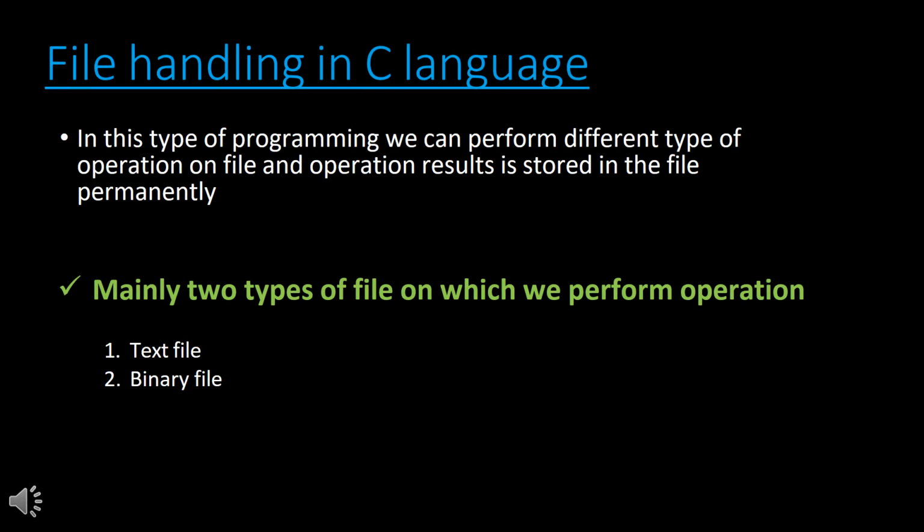In programming, file handling refers to the process of creating, reading, writing, and appending data to files. The benefit of file handling is that it allows data to be stored permanently, rather than just temporarily in variables or memory. In C, we primarily deal with two types of files: text files, which store readable text, and binary files, which store data in binary form. File handling is a vital skill for any programmer, as it enables the development of applications that manage large amounts of data efficiently.